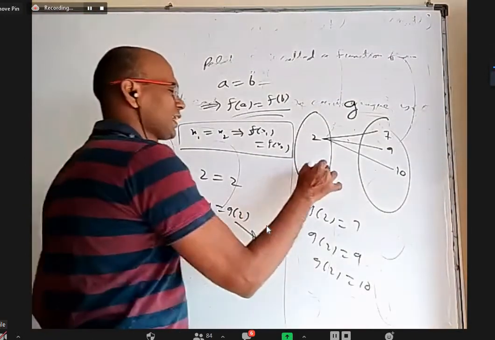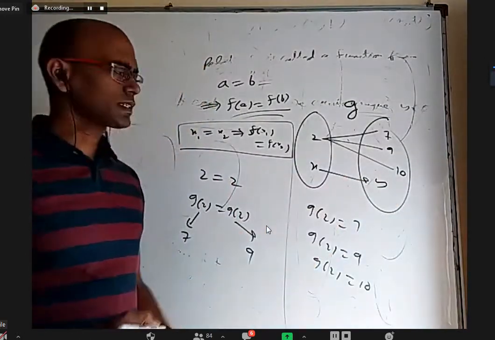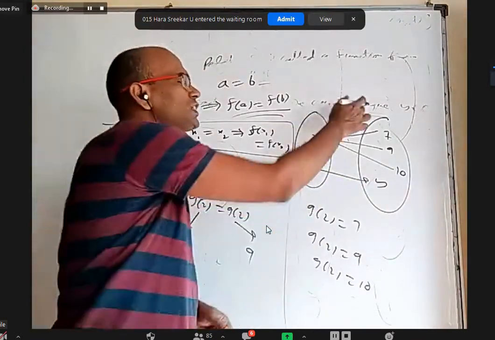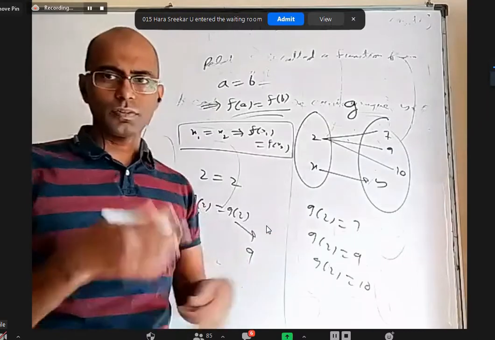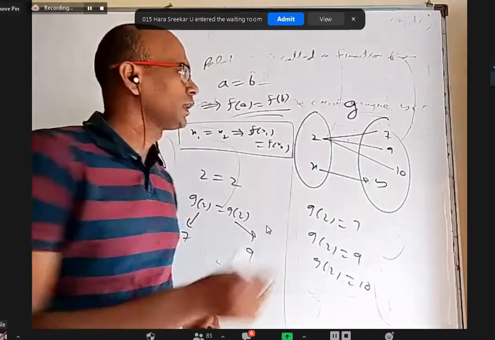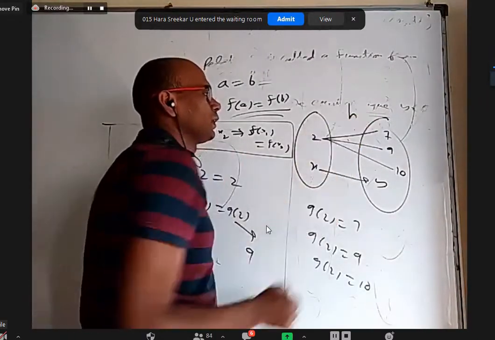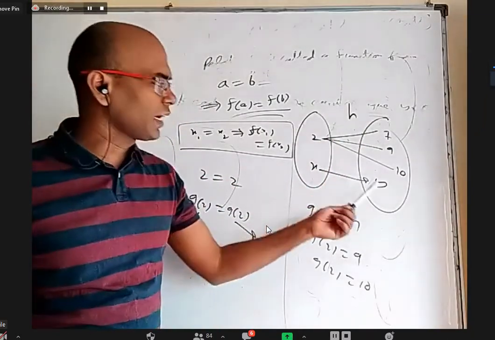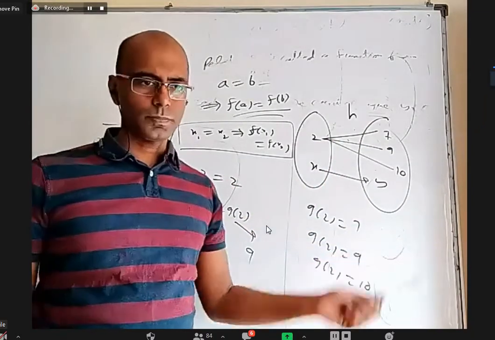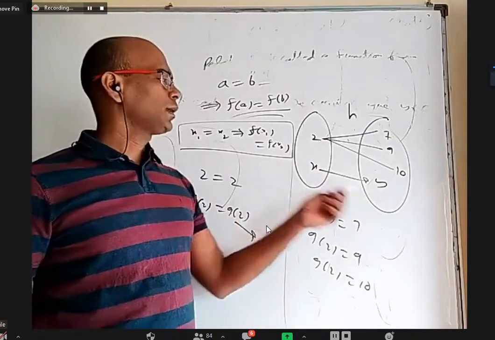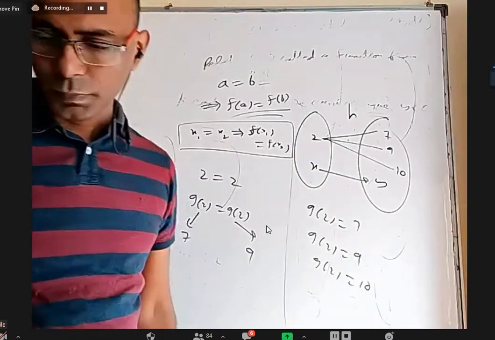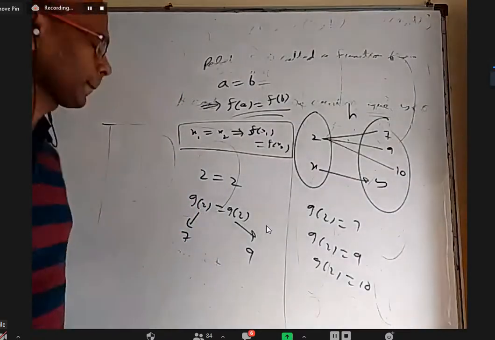Whenever x is connected to y, we say y is the image of x, or y is the f image of x, or g image of x, depending on which function, with respect to what function it is the image. Let us say another function is h. Because of h, x and y are connected. Then we say y is the h image of x, or x is the pre-image of y according to the function h. Okay, that is some terminology.